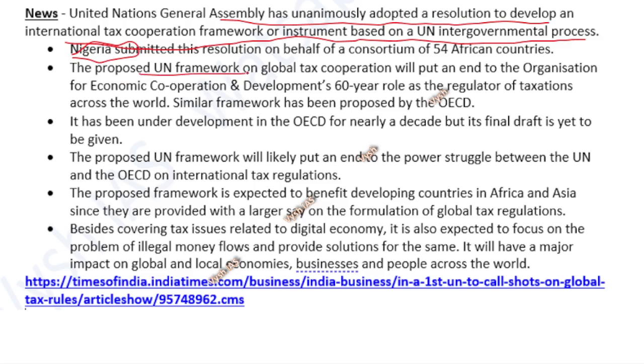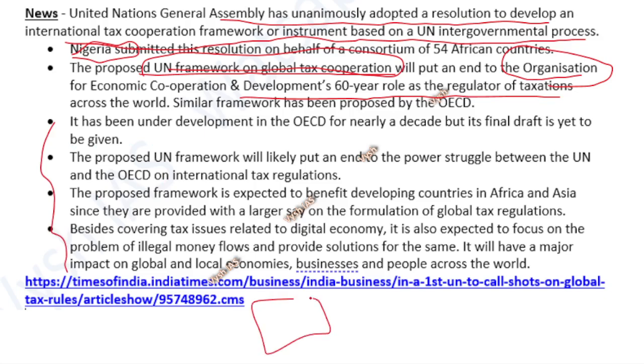What the UN has done will put an end to the OECD's 60-year role as the regulator of taxation across the world. The OECD was the one maintaining all the tax related things and protocols. Now the UN is bringing a new global taxation framework, so the OECD is going to be replaced. That is why the OECD is also bringing their two-pillar solution and emphasizing their role, that we are capable of taking care of all these things.